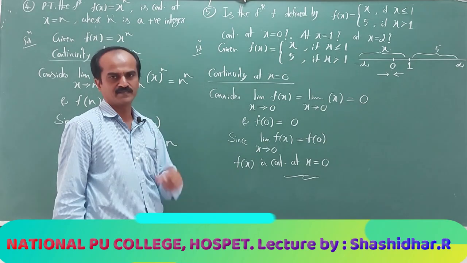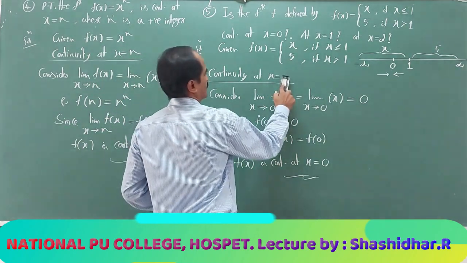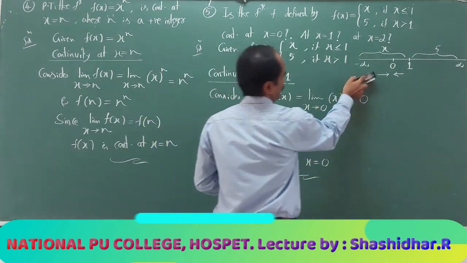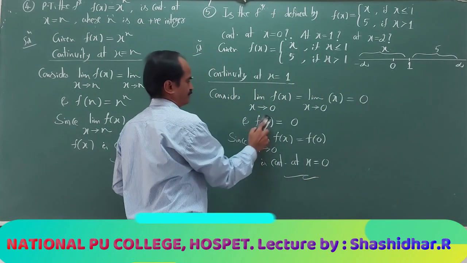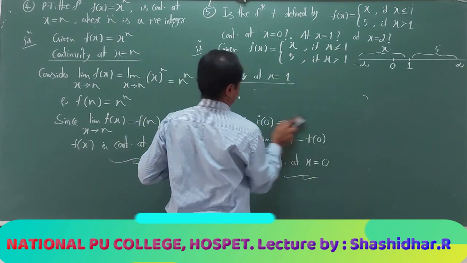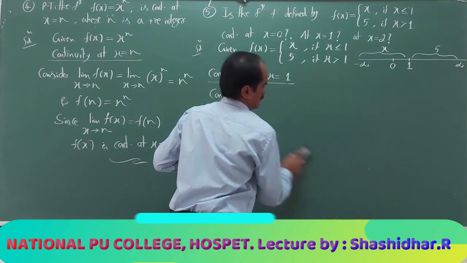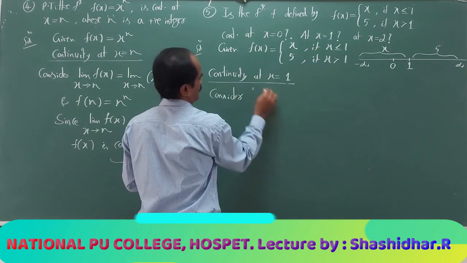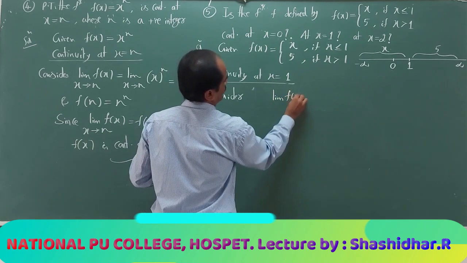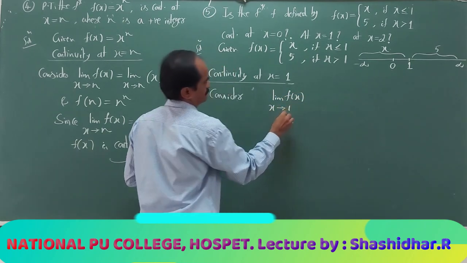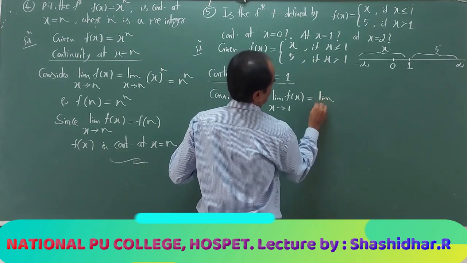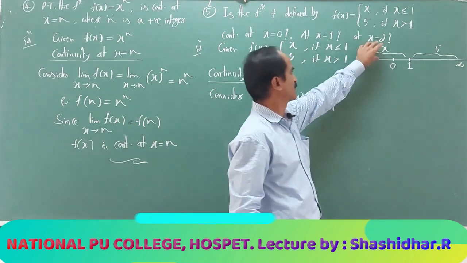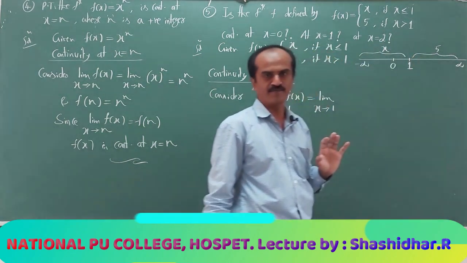Next let me take x equal to 1. Continuity at x equal to 1. Now, if I write the limit of f of x as x approaches 1, which one do I need to consider, whether to take x or whether to take 5?